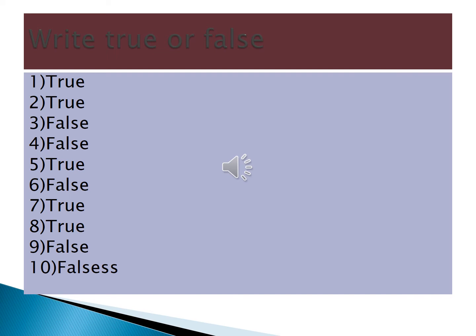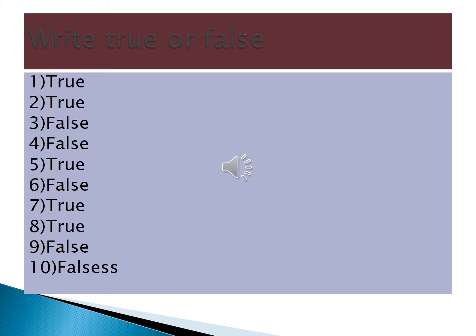The next question: A mixture is made up of only one type of substance. A mixture is made up of two or more substances, so this is false.